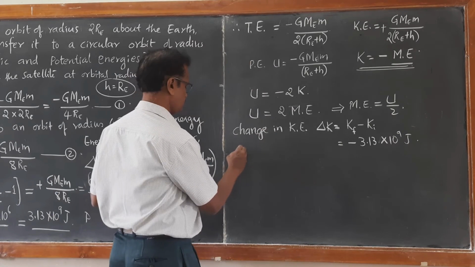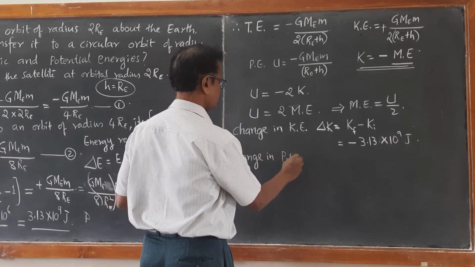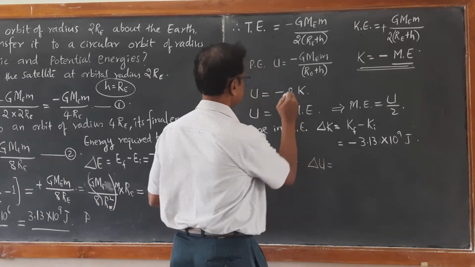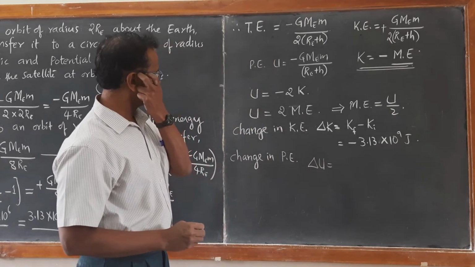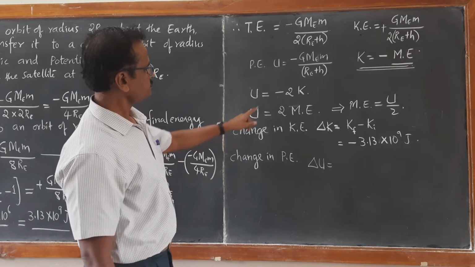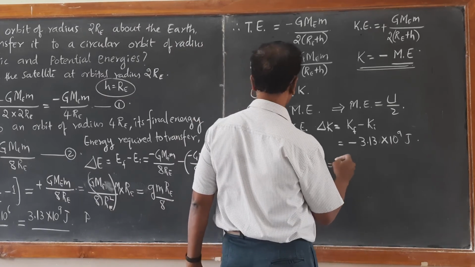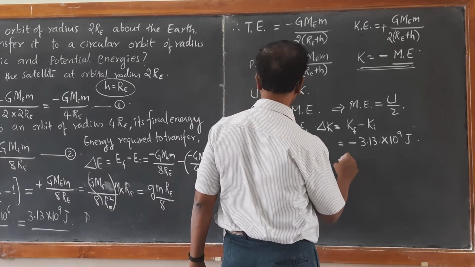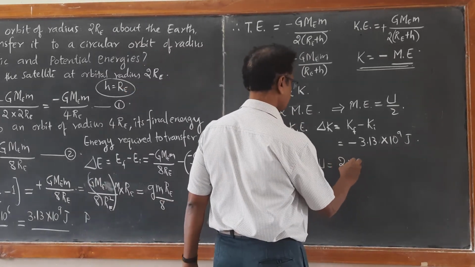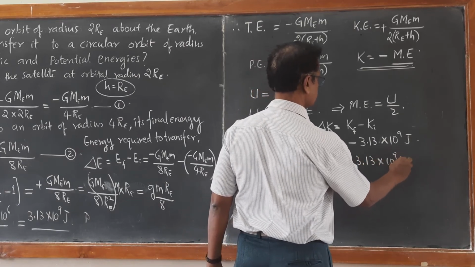Now next, change in potential energy. It can be written as delta U. See here, it is 2 times the kinetic energy. Potential energy definitely increases. So it is also 2 times the mechanical energy, which means 2 into 3.13 into 10 raised to 9 joules.